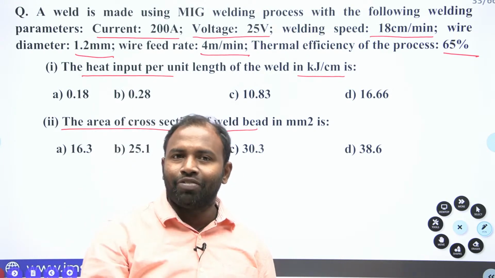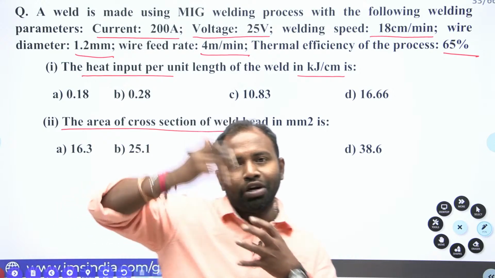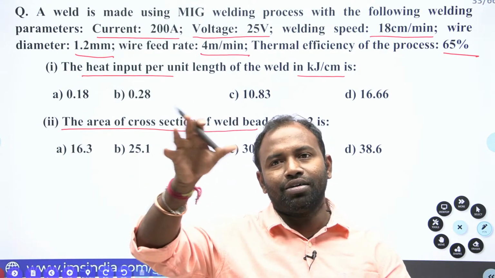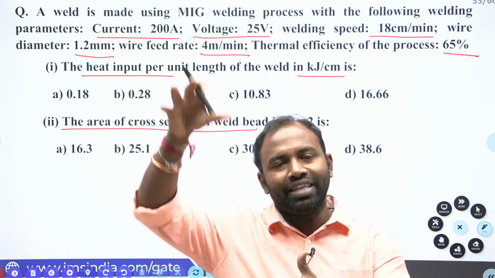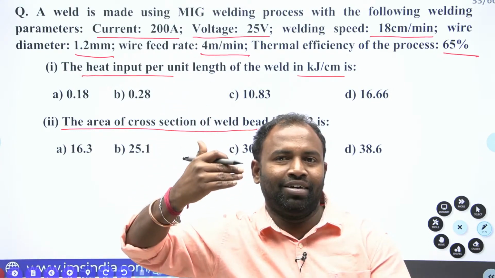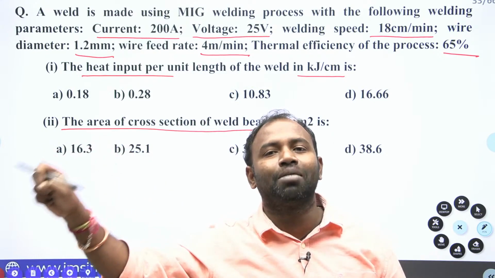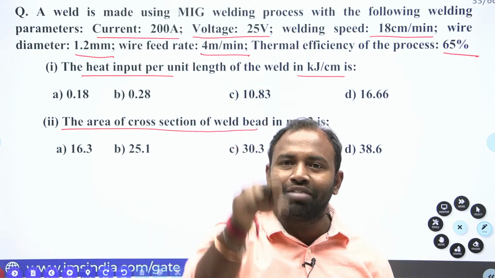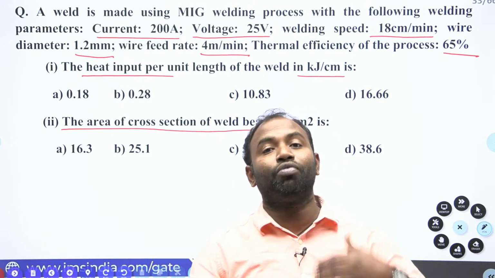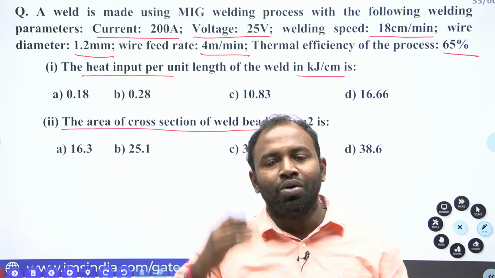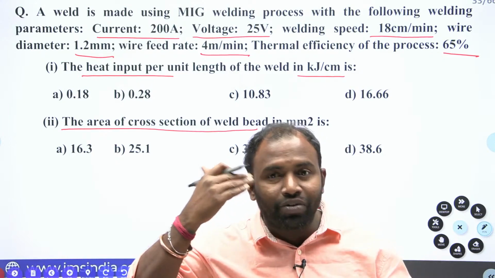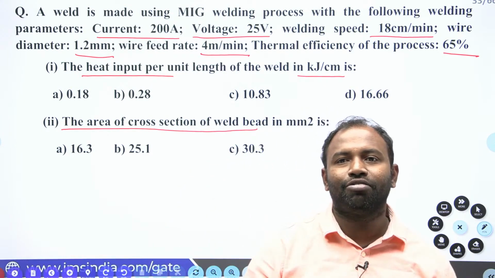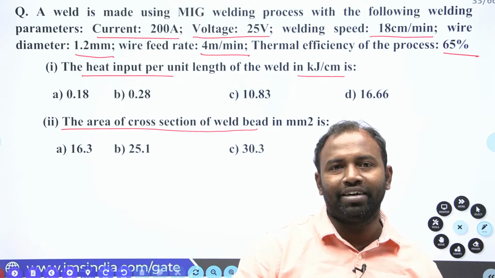Whenever you write the given data, your mind goes to your notebook, and what we discussed in the classroom will float into your mind. Then you will immediately find the missing parameter in that particular topic. That is why I always tell you to write the given data whenever you go for solving a problem. Clear, everybody? Hope you understand.